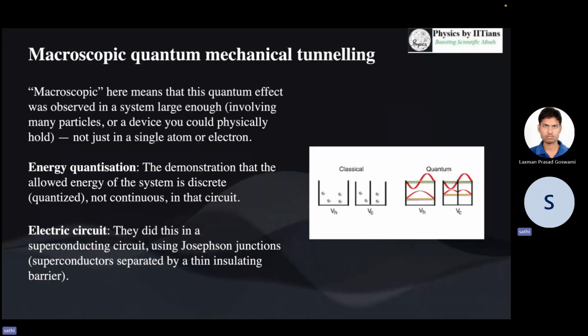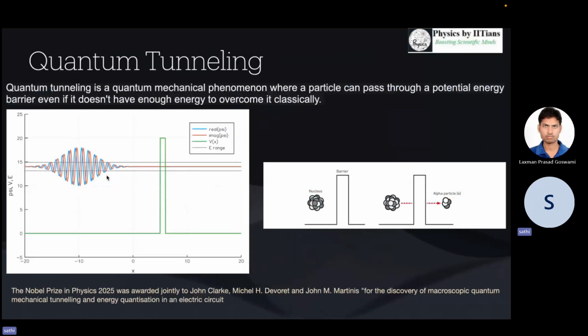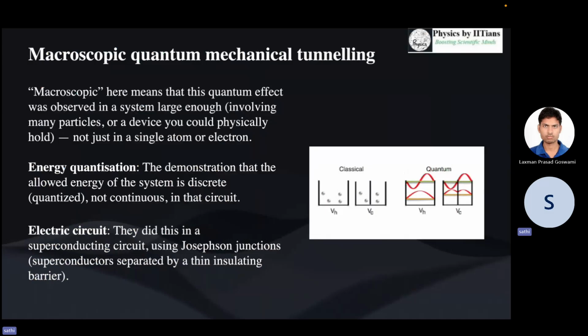So now you have to understand what is this macroscopic quantum tunneling, because all the tunneling we have already discussed is microscopic, because we are talking about alpha particles, nuclei, and electrons, which are microscopic. So how can this be macroscopic? What do you mean by macroscopic quantum mechanical tunneling? What does it mean by macroscopic? It is the quantum effect which is observed in a system that is large enough.